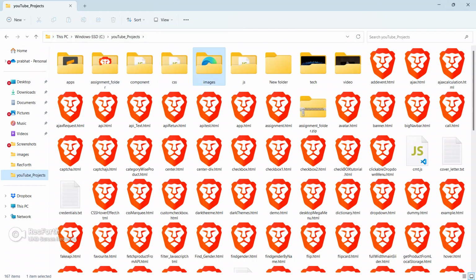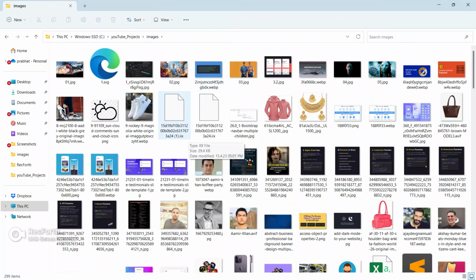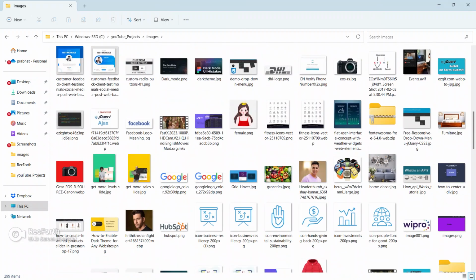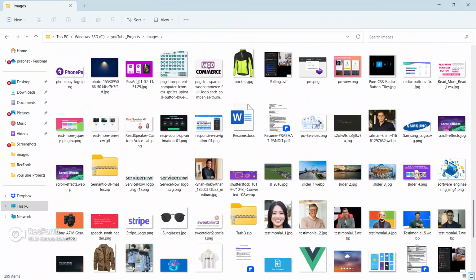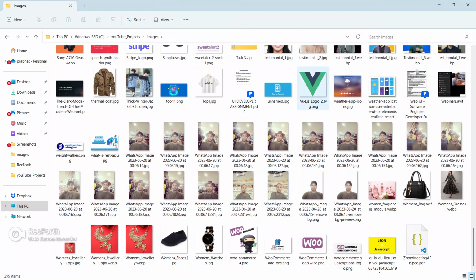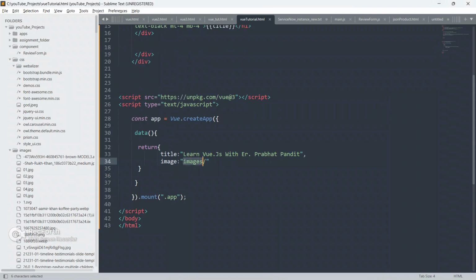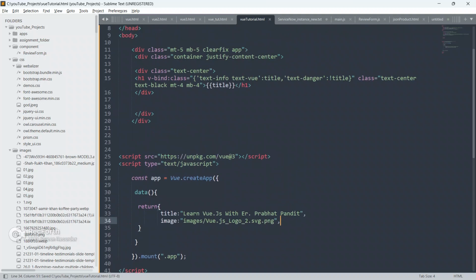This is the YouTube projects, and inside this YouTube project, I have got a folder named images. Inside the images folder, I have got the Vue.js logo also. Let me show you the Vue.js logo. So this is the Vue.js logo. Just copy this name from here. This is inside the YouTube projects, the folder name is images, and inside this images folder we have got the image with this name. I have already defined images, and let me paste the name here also.